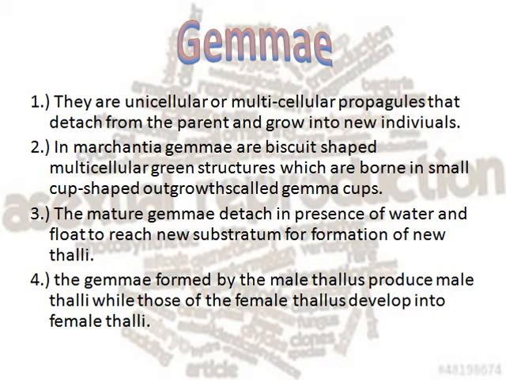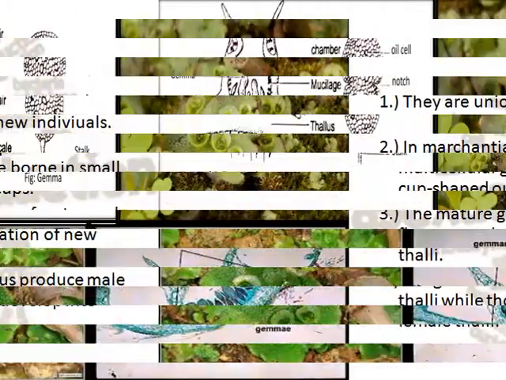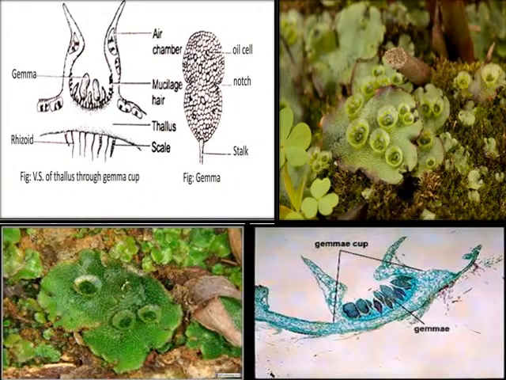Now are gemmae. These are small groups of cells which detach from the parent organism and grow into new individuals. Gemmae are most often found in Marchantia. Dispersal of gemmae usually takes place through water. Gemmae can be distinguished into male and female gametes. Here in this diagram you can see gemma cups.